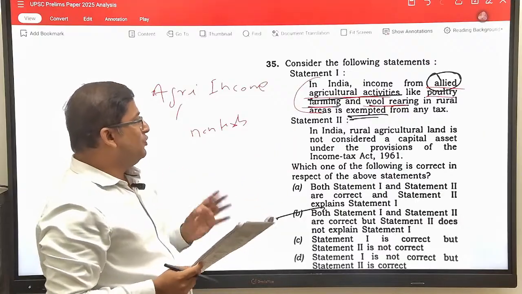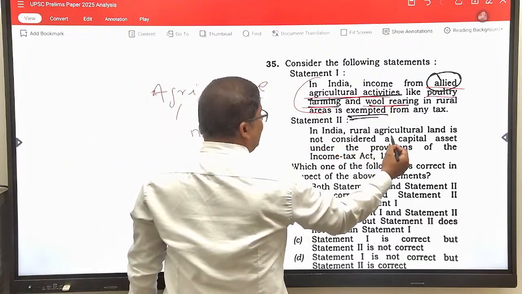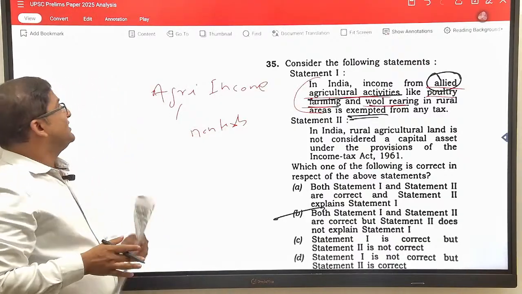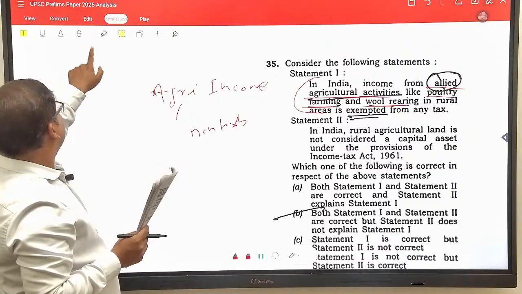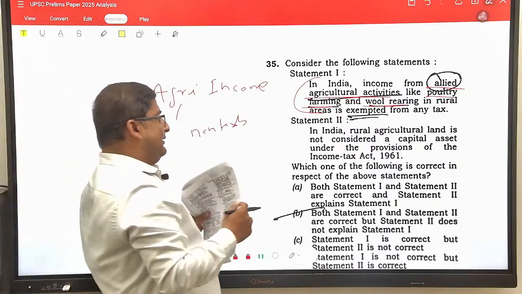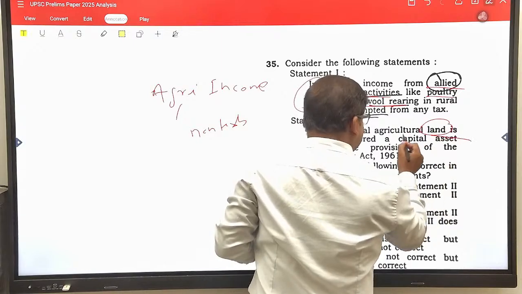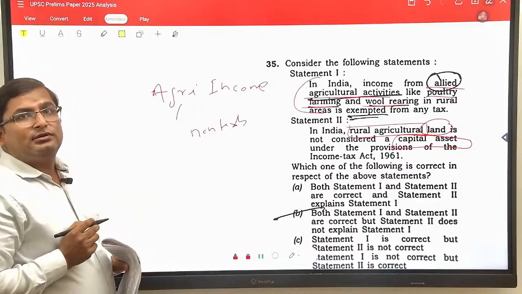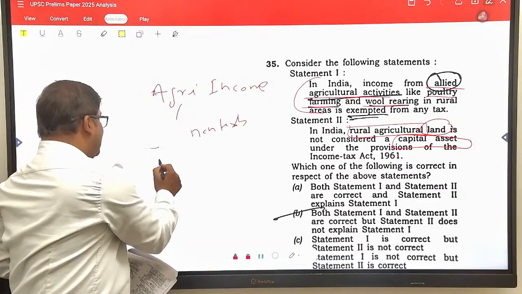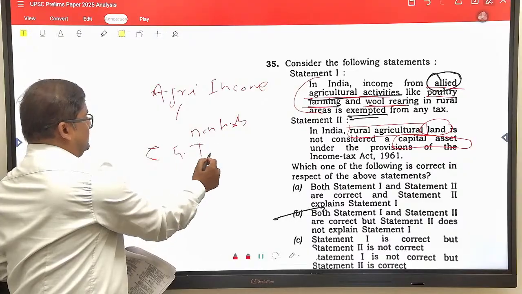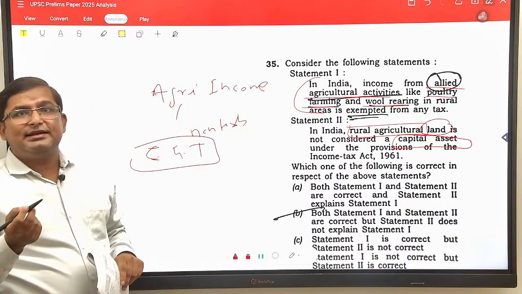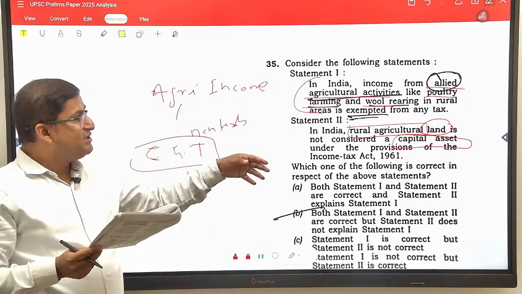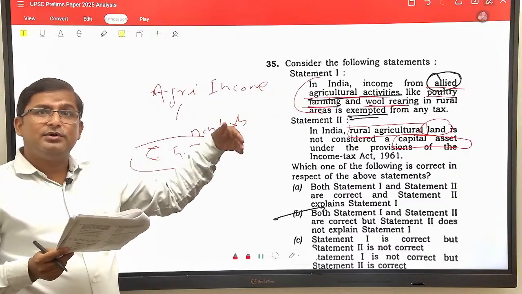Now come to statement 2. Rural agricultural land is not considered a capital asset under the provisions of the Income Tax Act 1961. This statement is true. In India, if it is agricultural land, I have taught this in the capital gains tax class also. Rural agricultural land is not considered a capital asset, so selling and purchasing of such land is not liable to capital gains tax.